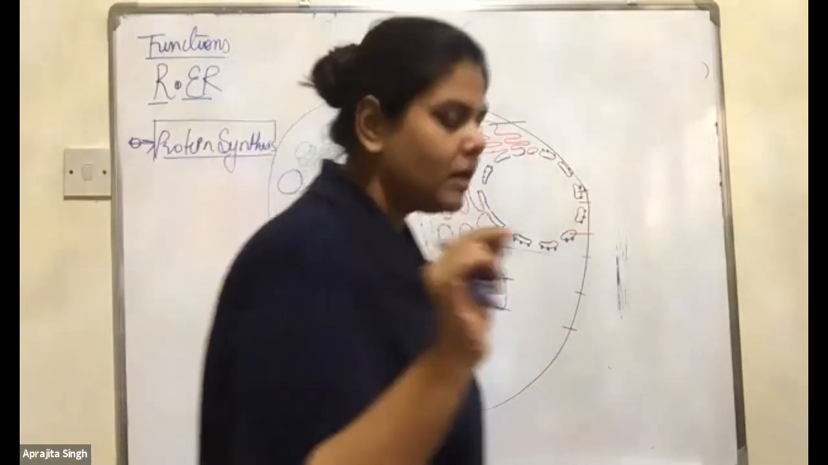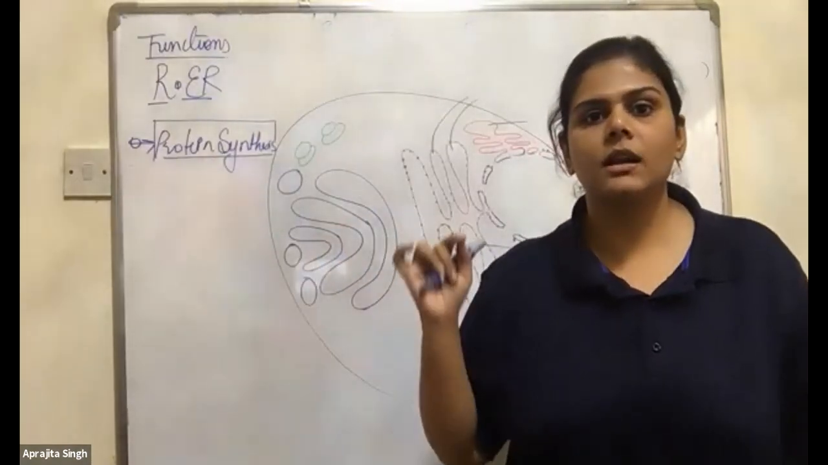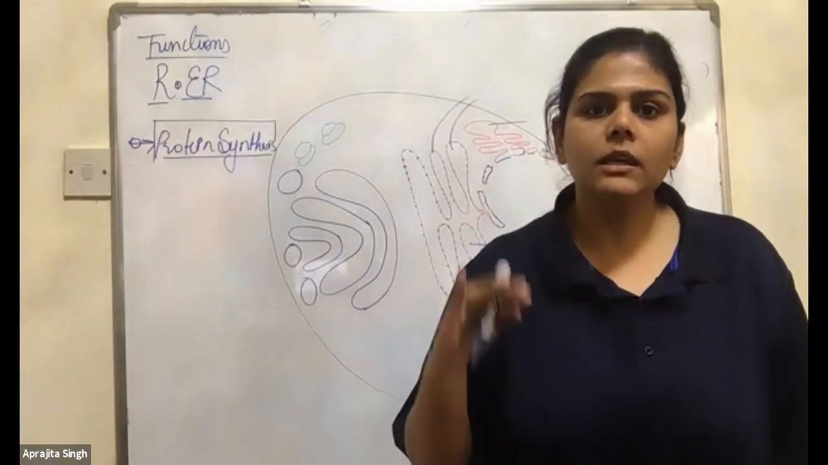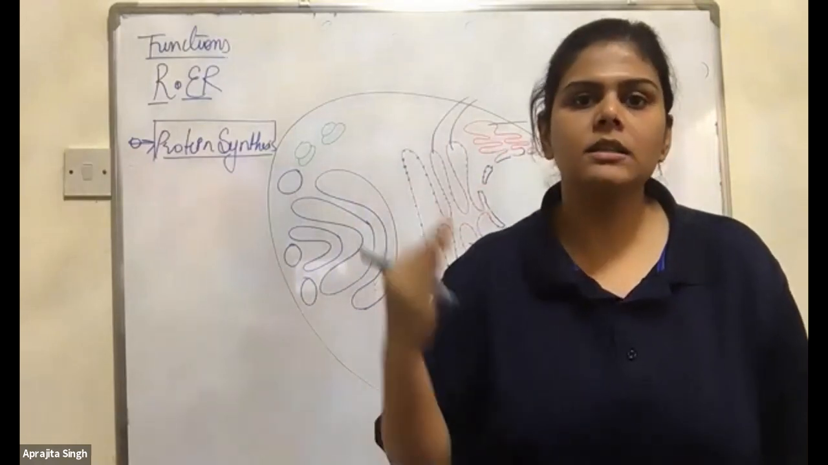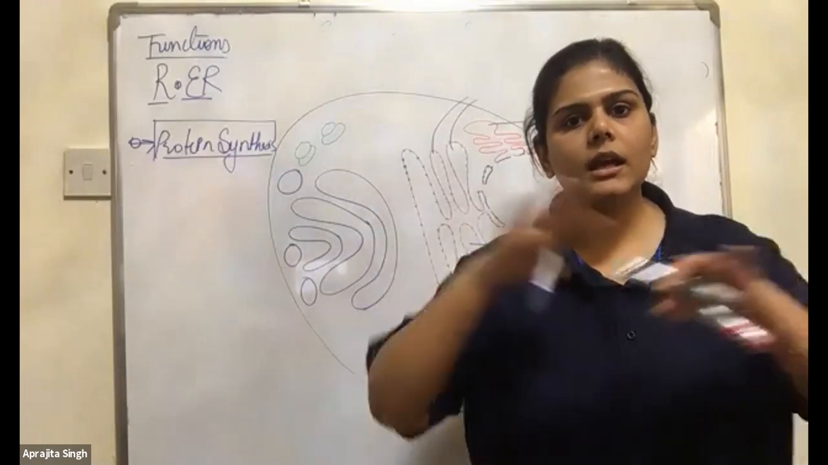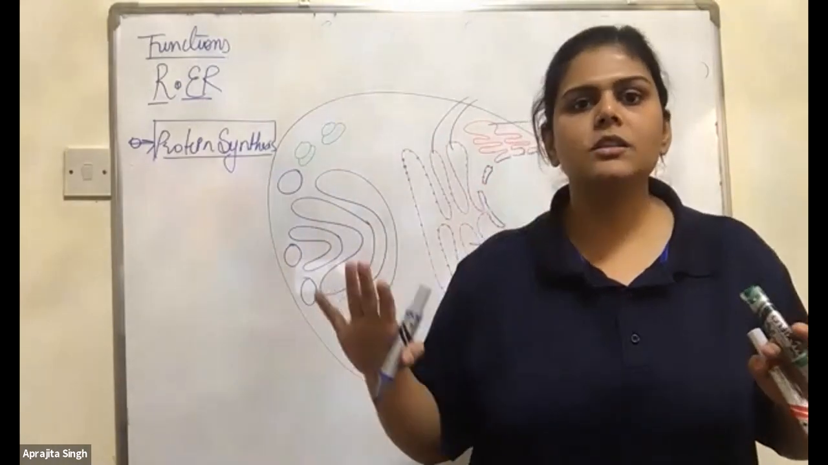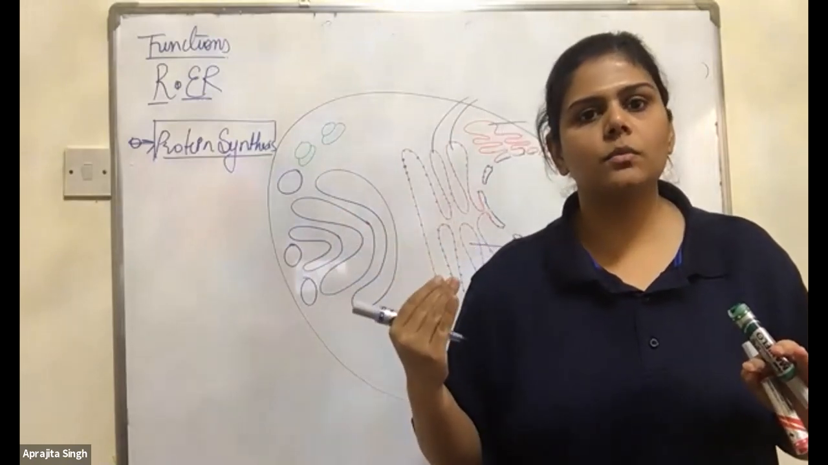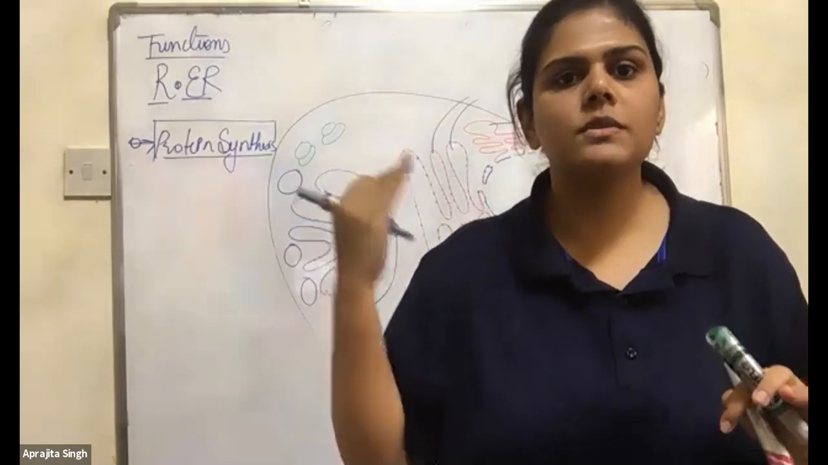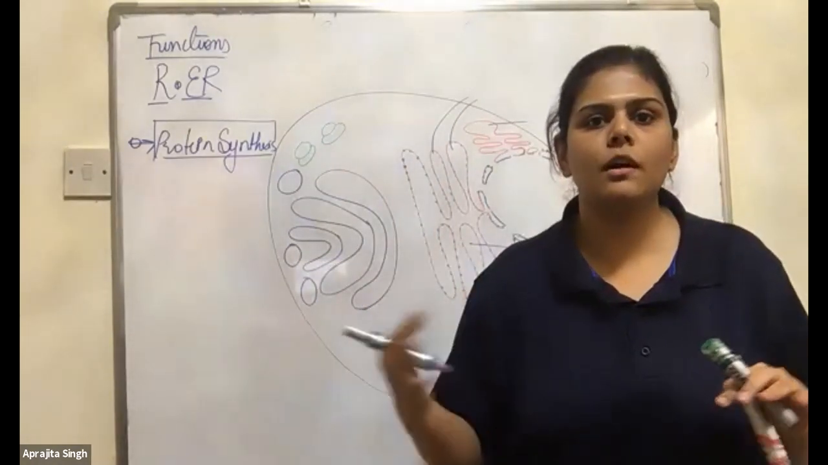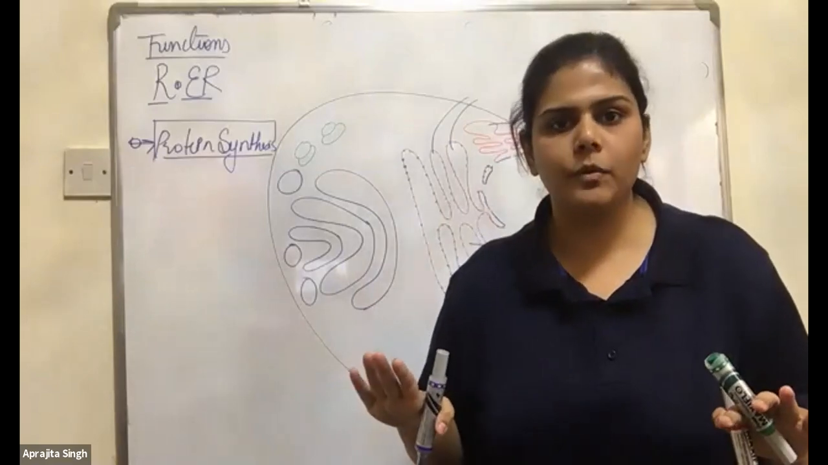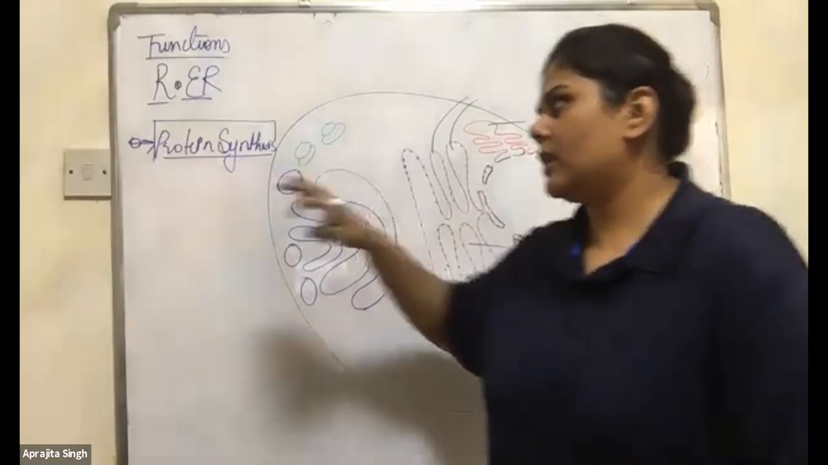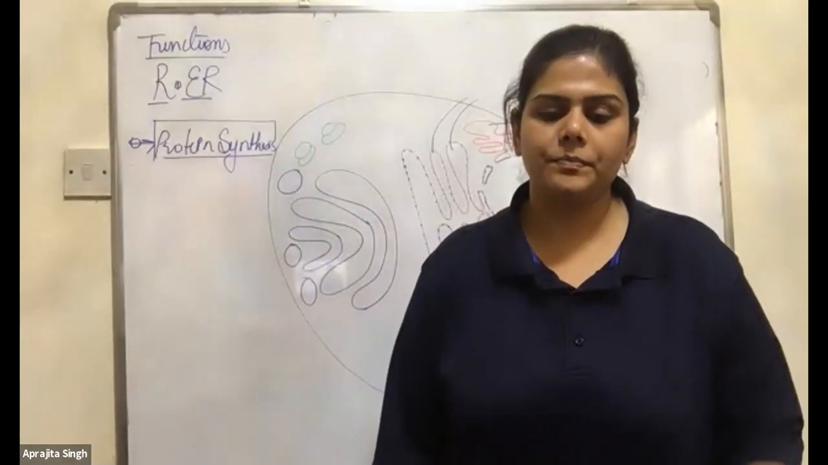Always remember, the rough endoplasmic reticulum contains ribosomes. So their main function is protein formation or protein synthesis. They can make any type of protein. There is no restriction on making any proteins. Ribosomes can help in the formation of any type of proteins. Okay, fine.